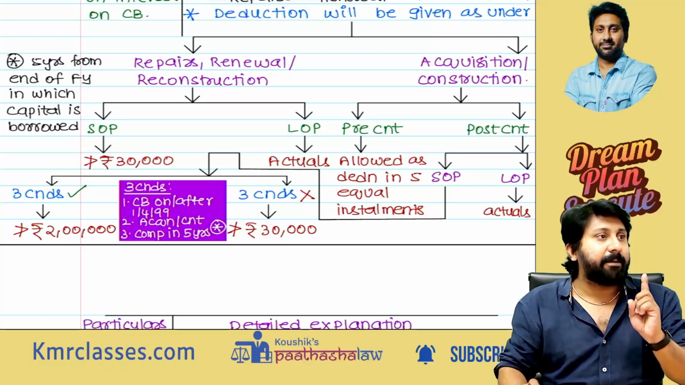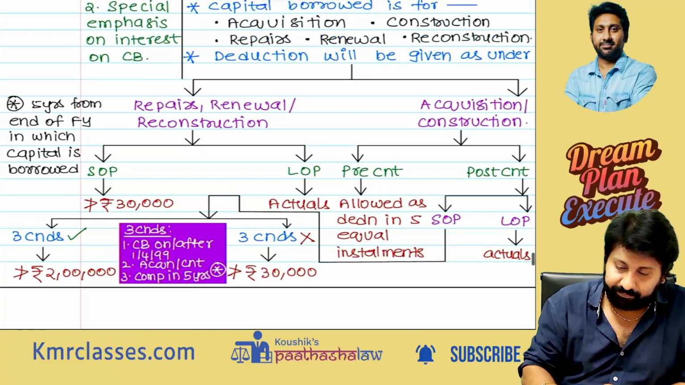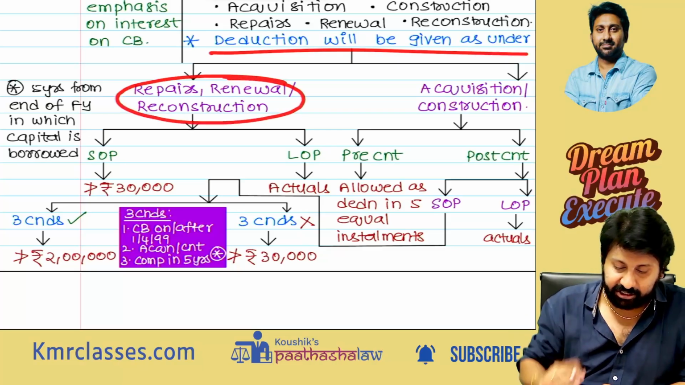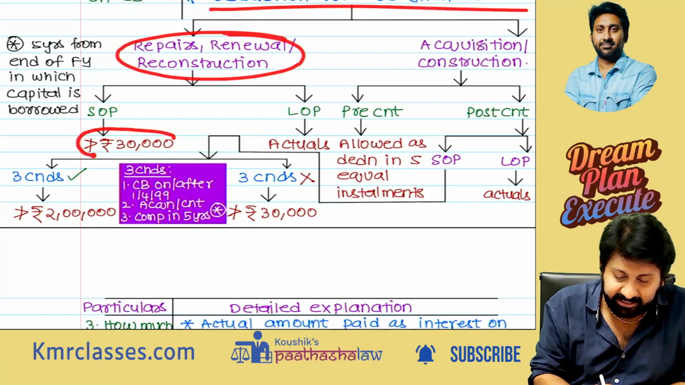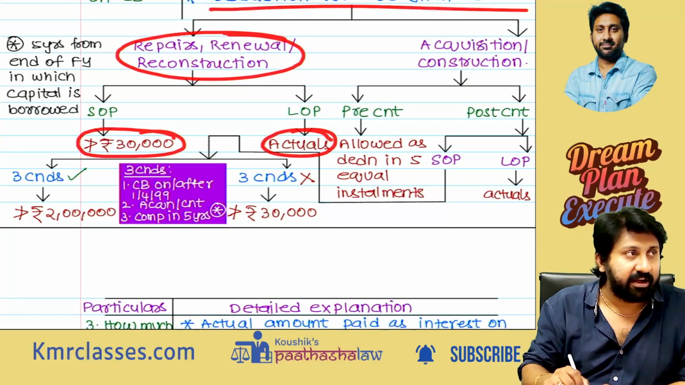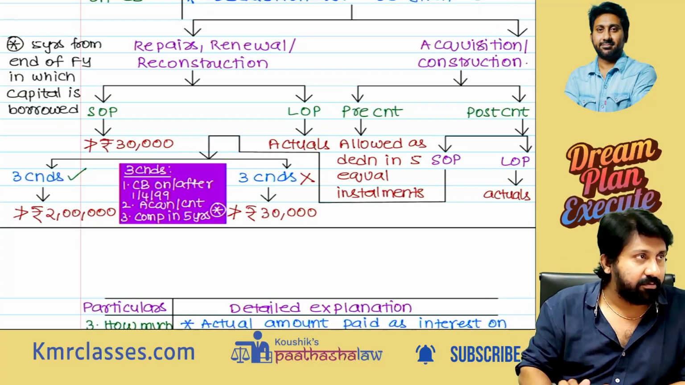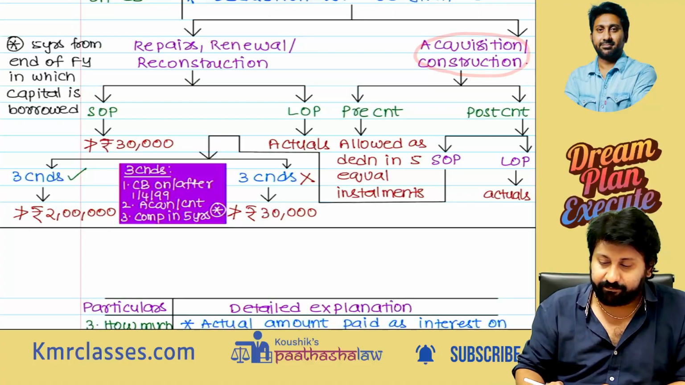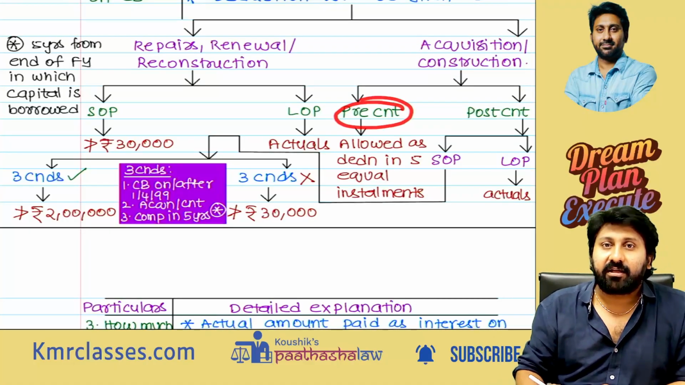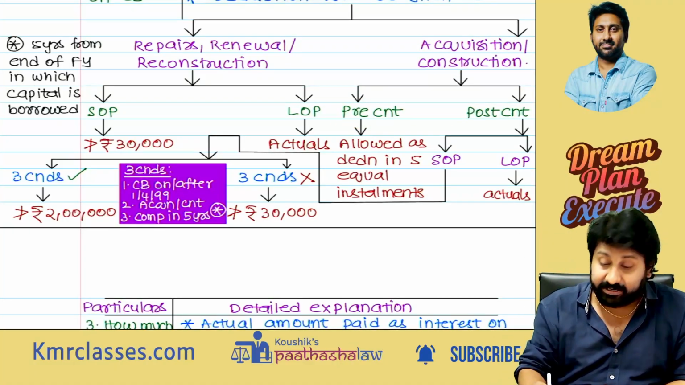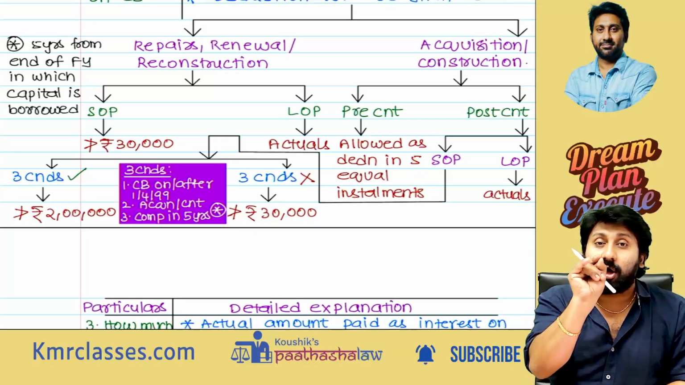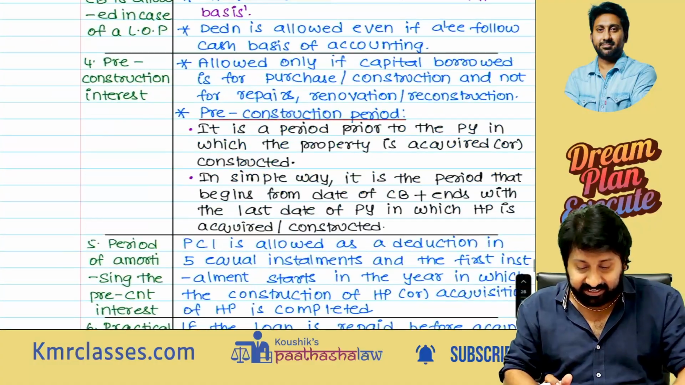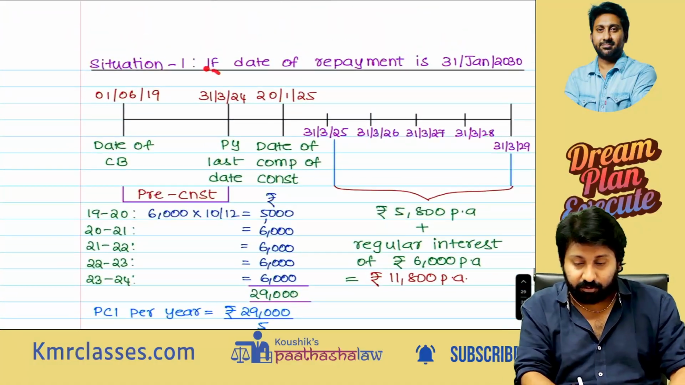But self-occupied property is dangerous. Deduction will be allowable as under for repairs, renewal, reconstruction: self-occupied property not exceeding 30,000; let out property, actuals I will allow. Next, if I am using it for acquisition, construction, pre-construction period, for 5 years I will allow in equal installments. About this, I will make a 10 minute short video, like what I have done for law.